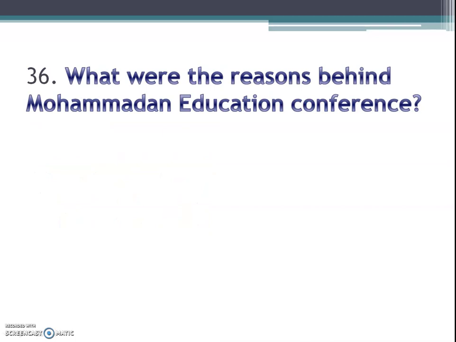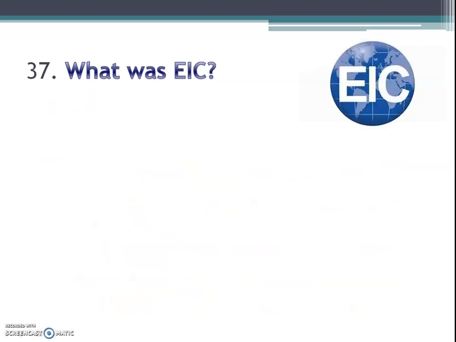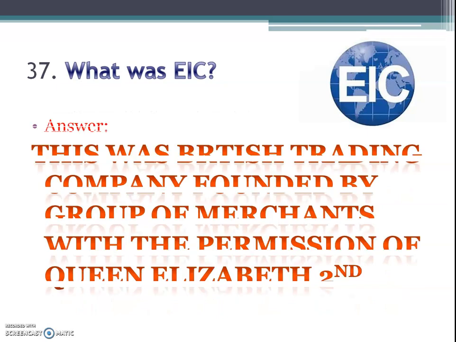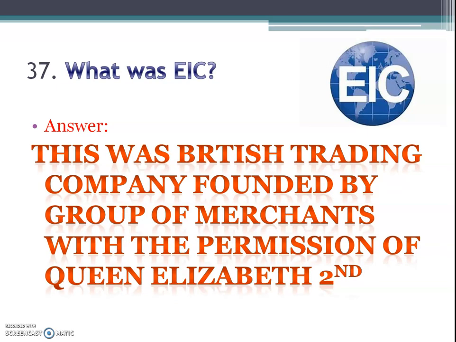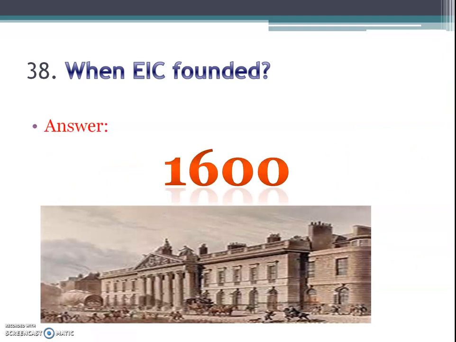What were the reasons behind the Muhammadan Education Conference? And the answer is to raise funds and establish new schools and colleges. What was EIC? Answer: this was a British trading company founded by a group of merchants with the permission of Queen Elizabeth. Next question is, when was EIC founded? EIC was founded in 1600. This is the building of EIC.